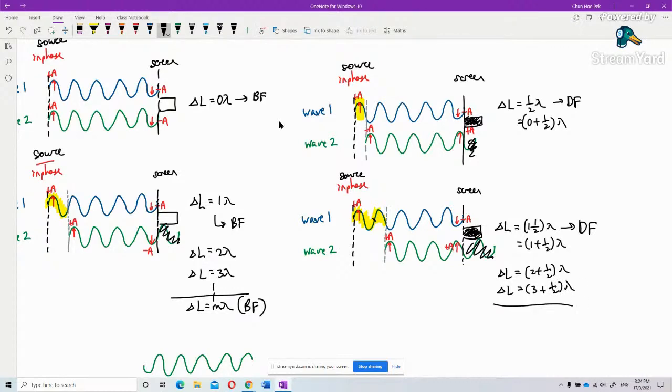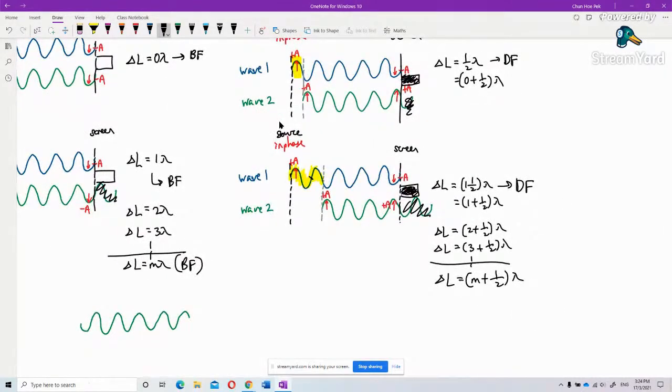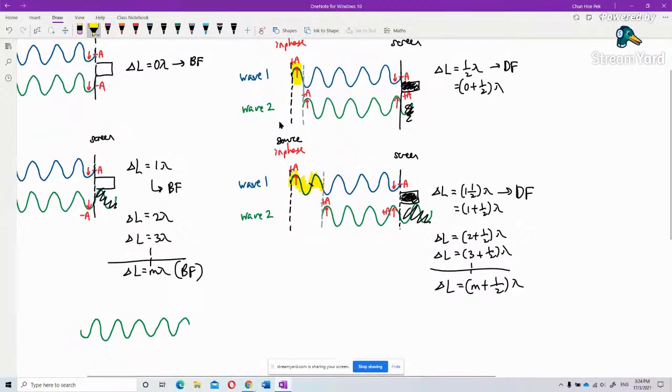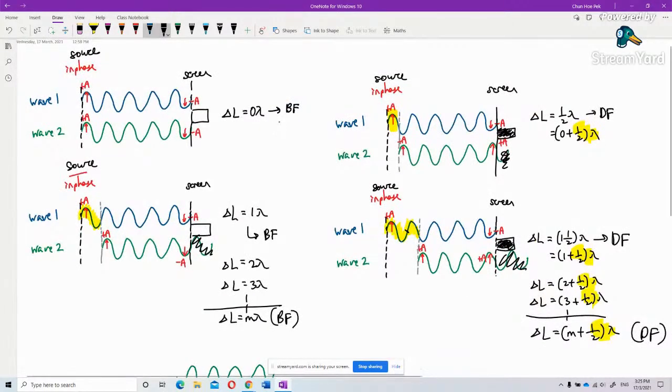So delta L equal to m plus half lambda. As long as you have that half lambda, it will form dark fringe. This is only for in phase source or start.